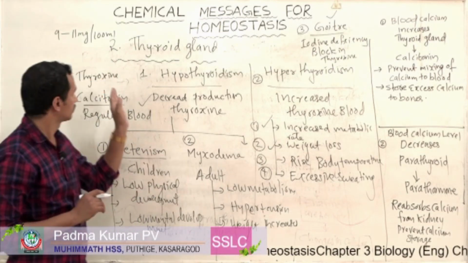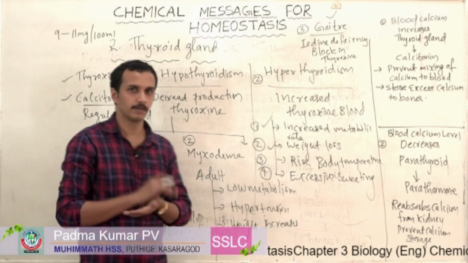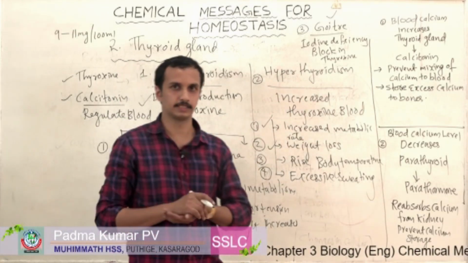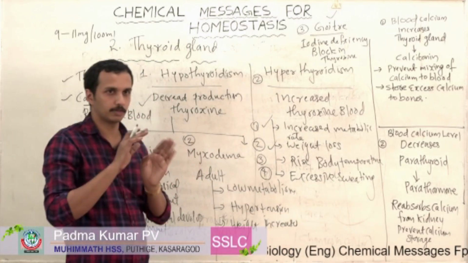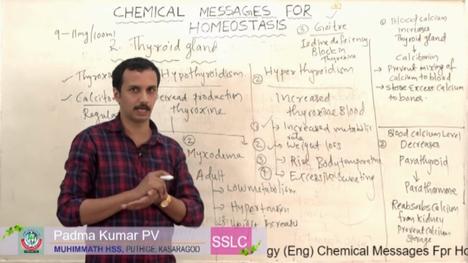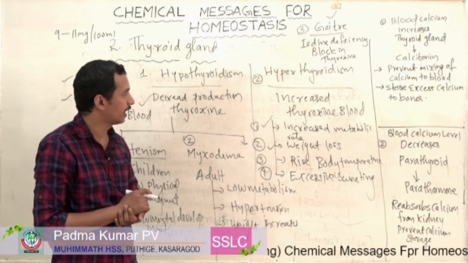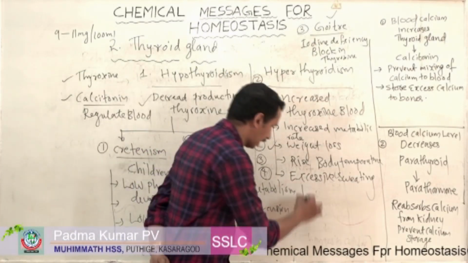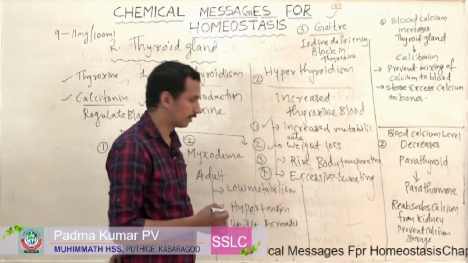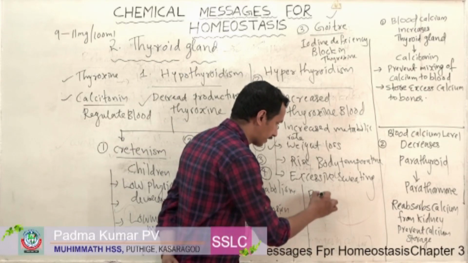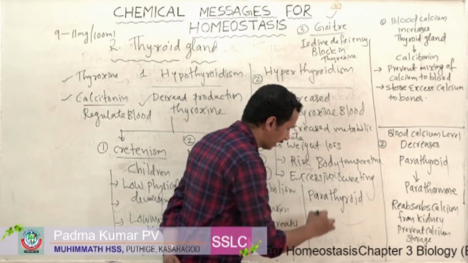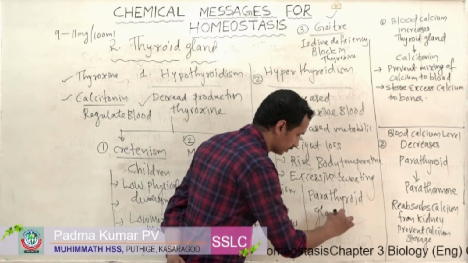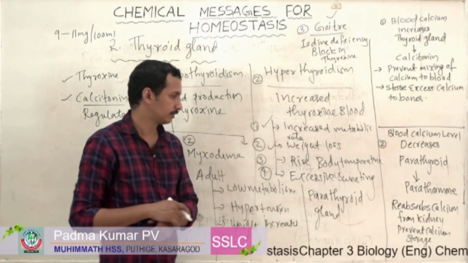How this calcium level is maintained or balanced, that we have to discuss. Actually, this thyroid gland cannot perform this function alone. So it requires help from another gland, that is called parathyroid gland. So there is another gland.